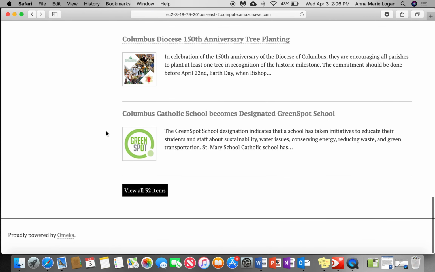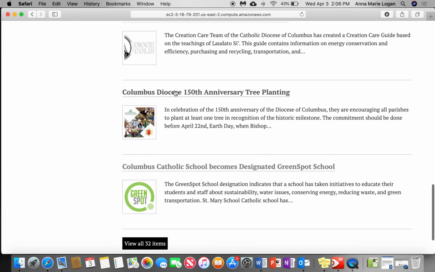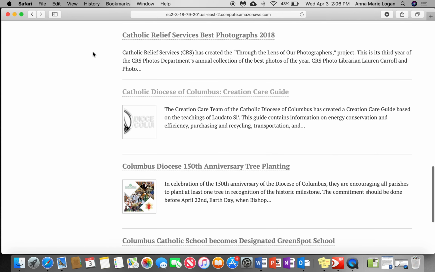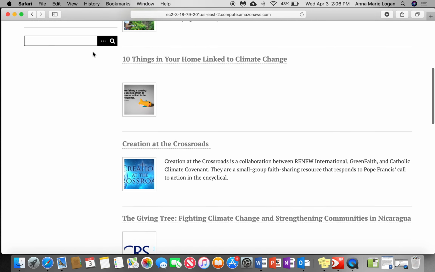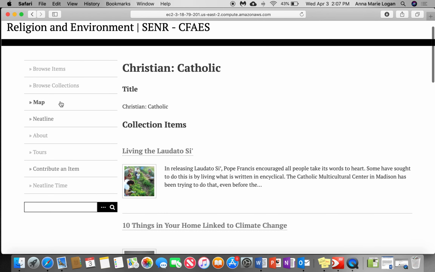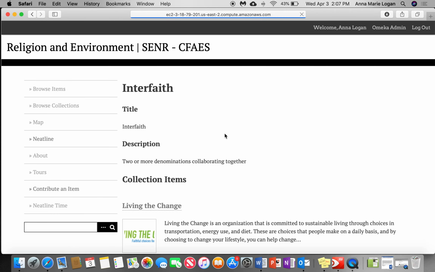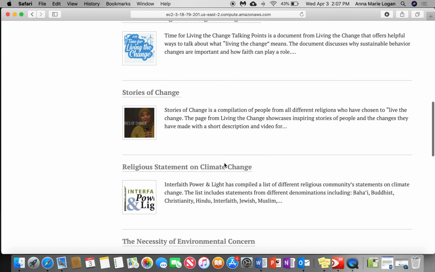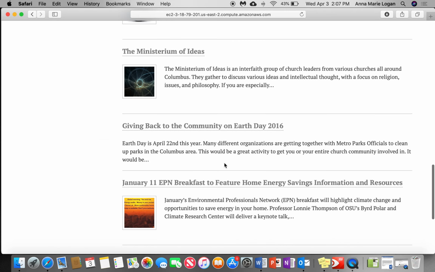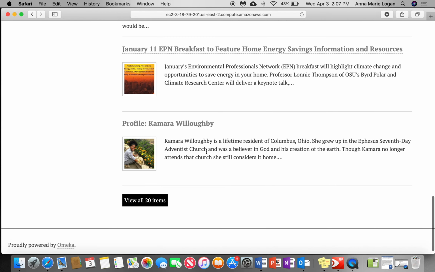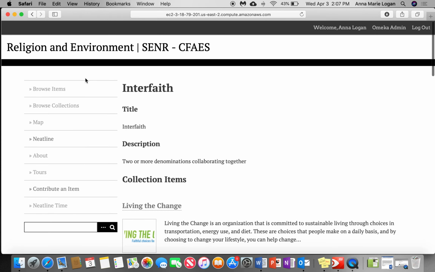There are 32 items in this case, including many Columbus Diocese information. In addition, if you were to go to anything interfaith, involving more than one religion, or Interfaith Power and Light, there are many examples of that.